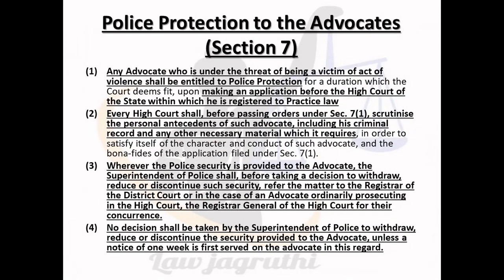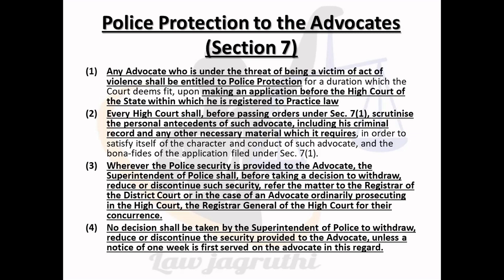And then the next important provision in this bill is regarding the police protection to the advocates. This is mentioned in Section 7 of the bill. This states that any advocate who is under the threat of being a victim of an act of violence shall be entitled to police protection. For this, he has to make an application before the High Court of the state within which he is registered to practice law.